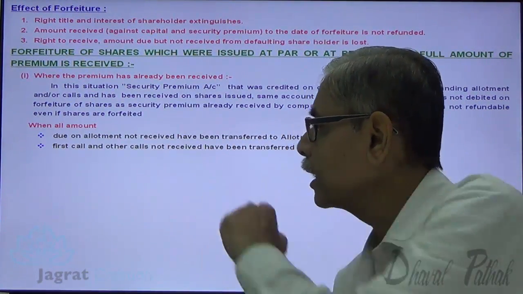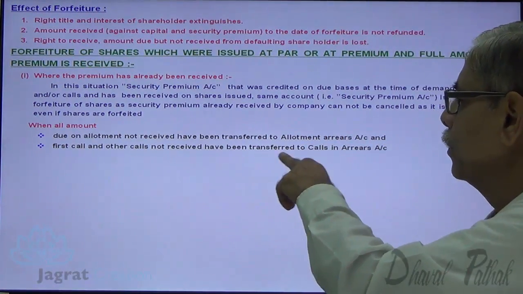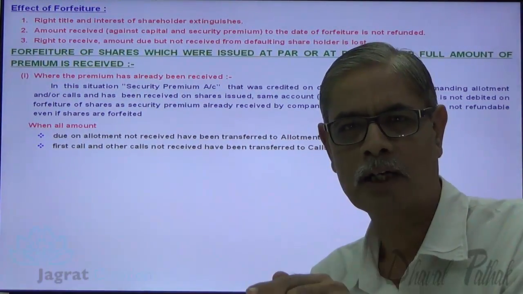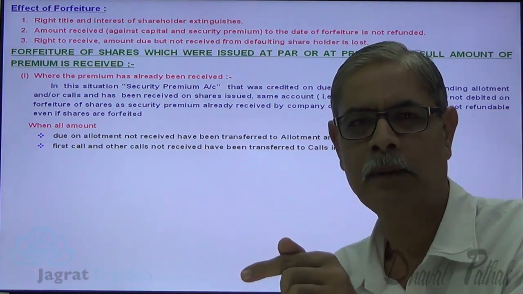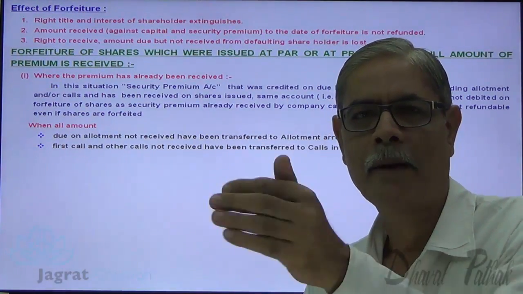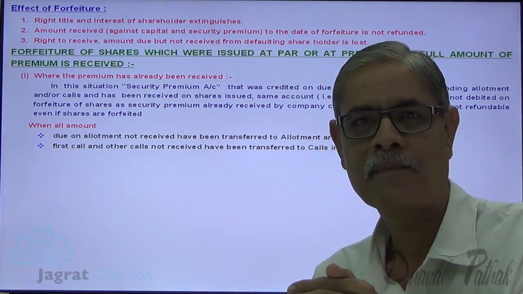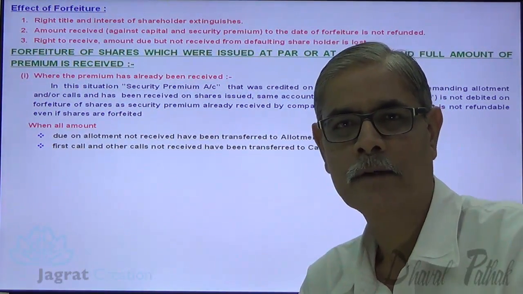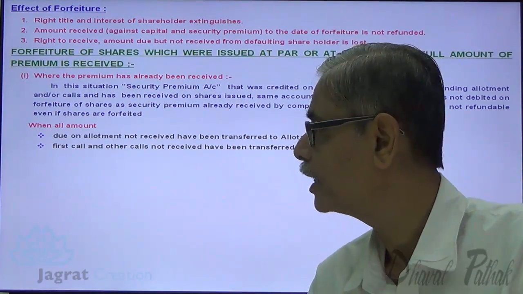The first call and other calls not received have been transferred to calls in arrears account. So the first call demanded, amount not received, the recoverable amount was transferred to calls in arrears account. The last call demanded, amount not received was transferred to calls in arrears account. If such is the situation, how to write the forfeiture entry?